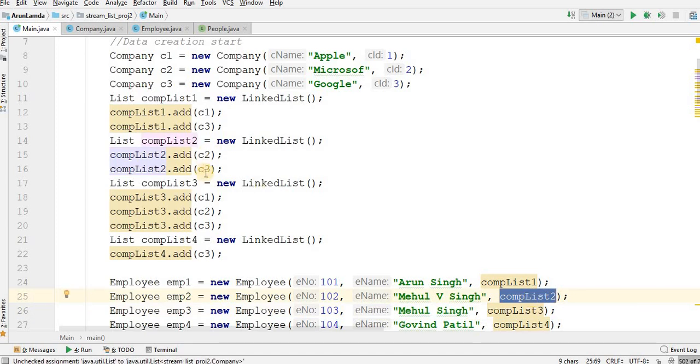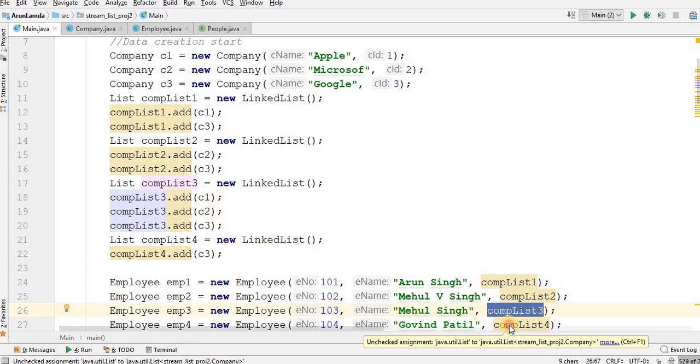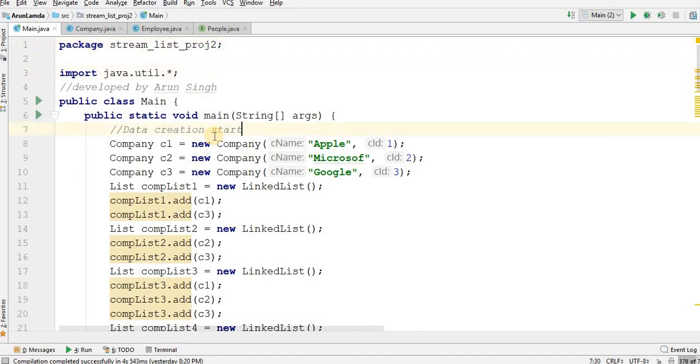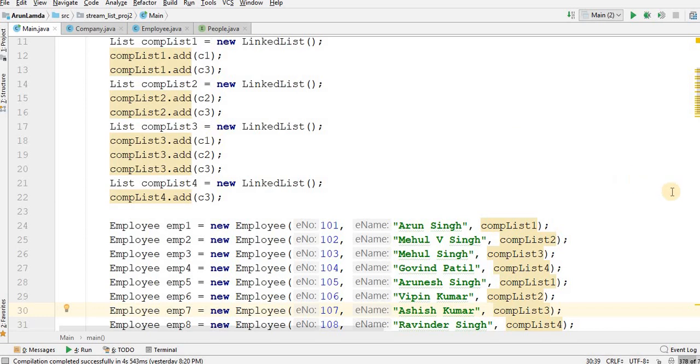In company list 2, I have C2 and C3. In company list 3, I have all the 3 companies, and in company list 4, I have only one company.